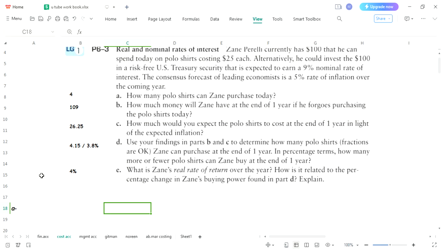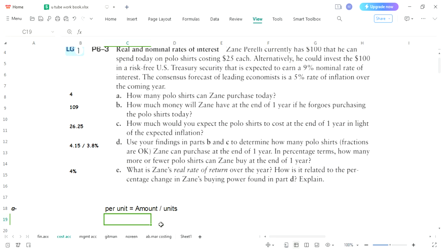How many polo shirts can Zain purchase? For that, we may have a very simple formula of per unit, with which we need an amount and that amount would be divided by units. And since we are asked how many polo shirts, it means units are required. Units here are being divided and we want to take it to the opposite side.